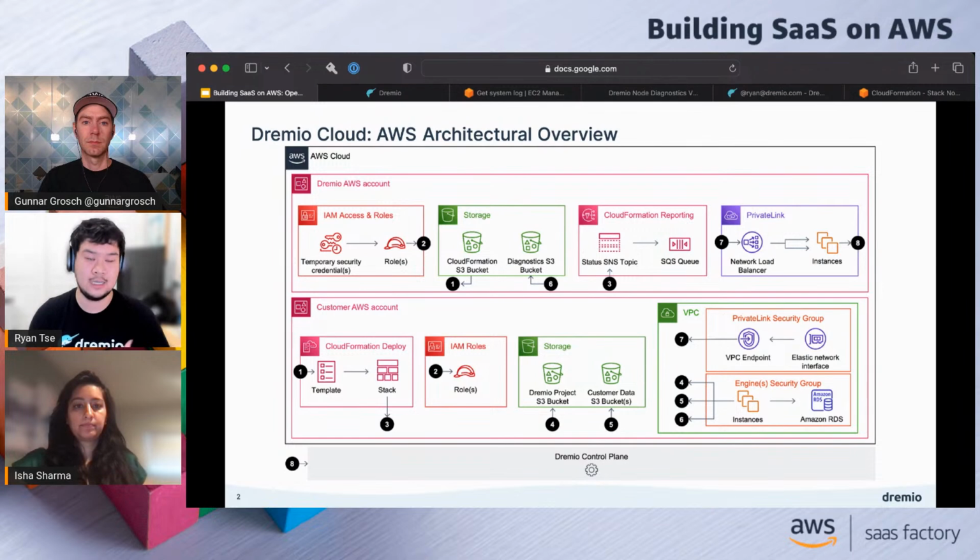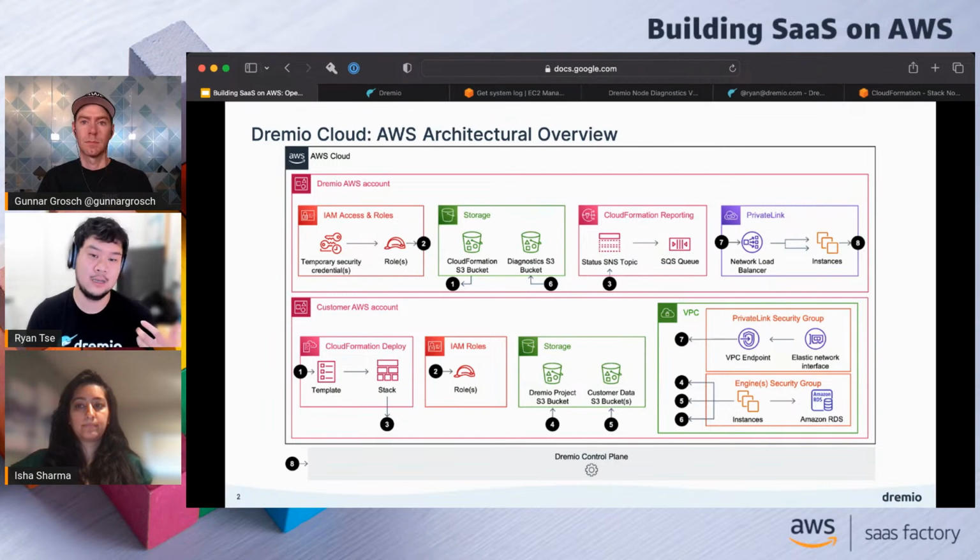So what we've done is we have this Diagnostics S3 Bucket, and we create a signed URL as part of our process. When that instance starts up in the customer account, we pass in an S3 signed URL so that the instance can, in the first 10 minutes of its startup sequence, post the Dremio service log back up to the S3 bucket.